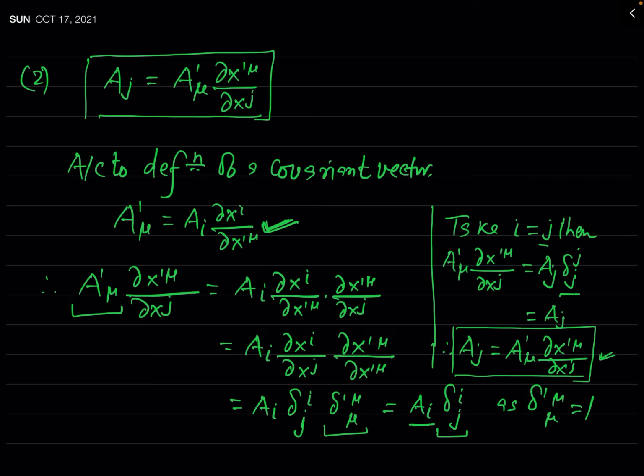Now after getting the idea of the covariant vector and the contravariant vector, in the next lecture we will see the concept of tensors of higher rank. First of all we will see the tensor of second rank, and then we will see the tensor of any rank, or you can say an arbitrary rank.